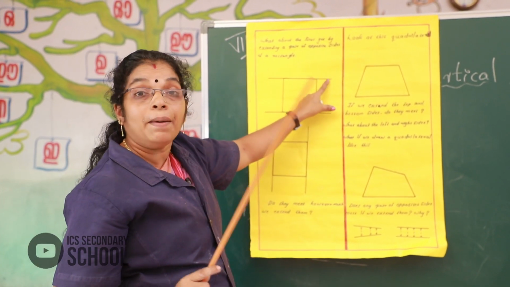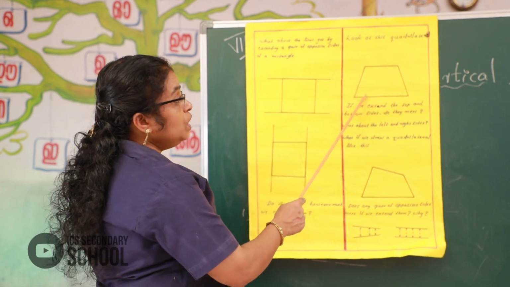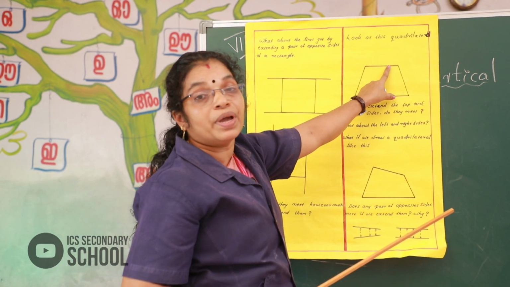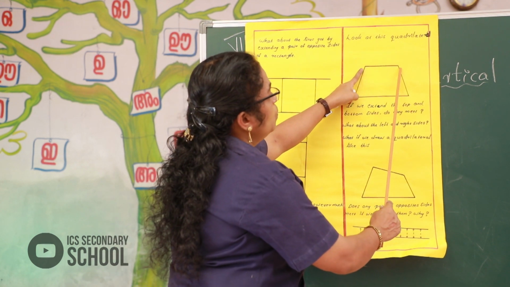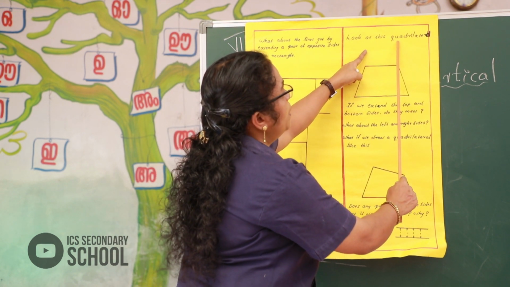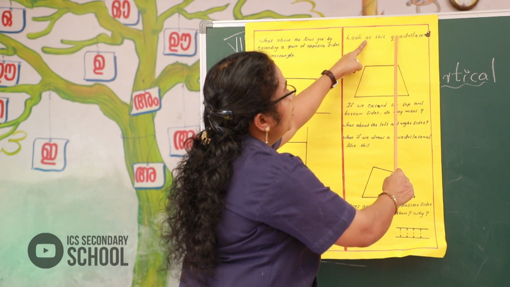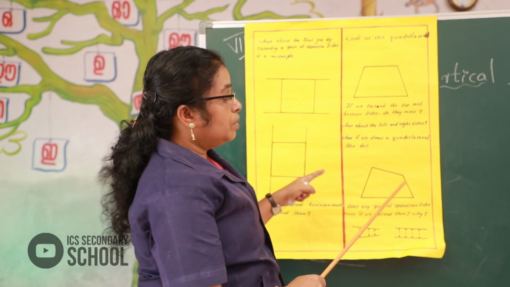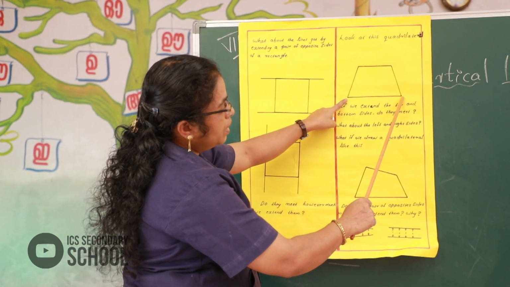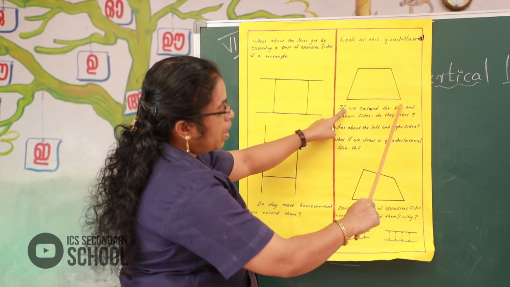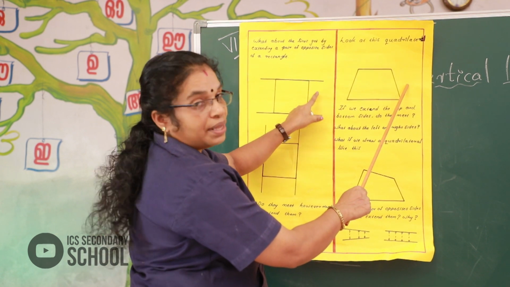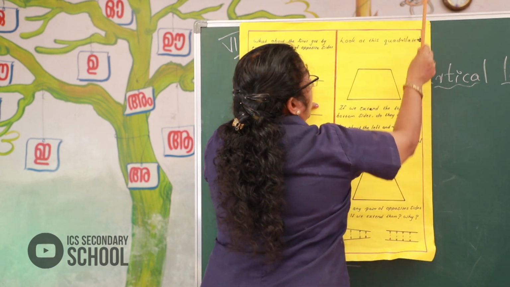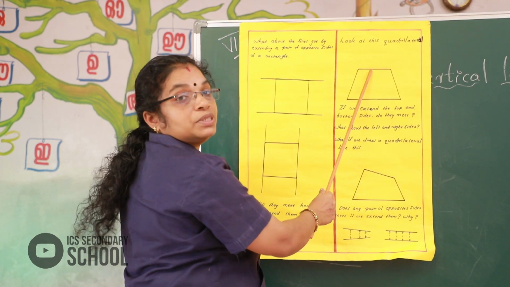Here look, the left side of the quadrilateral, if we extend the left side, there also they are parallel. But if we look at the top side of the quadrilateral, if we extend the top sides, they will meet. The bottom sides of this quadrilateral never meet, but on one side, here the top side, they meet.